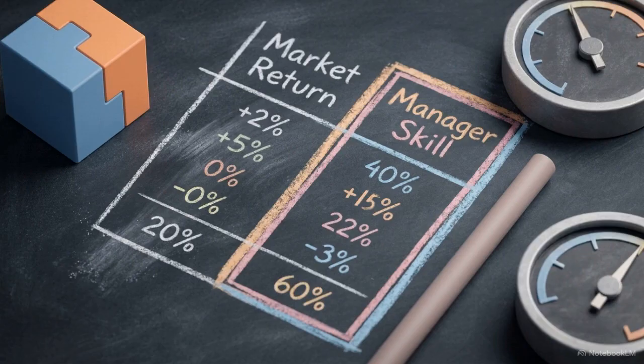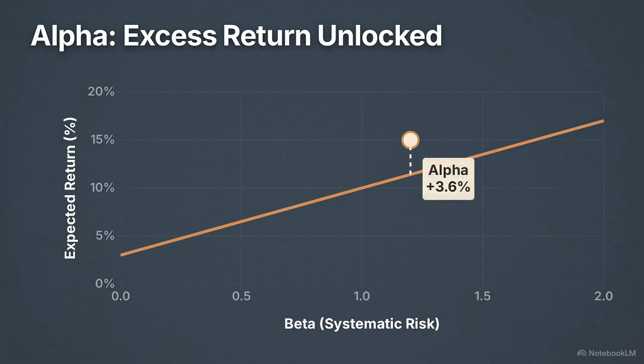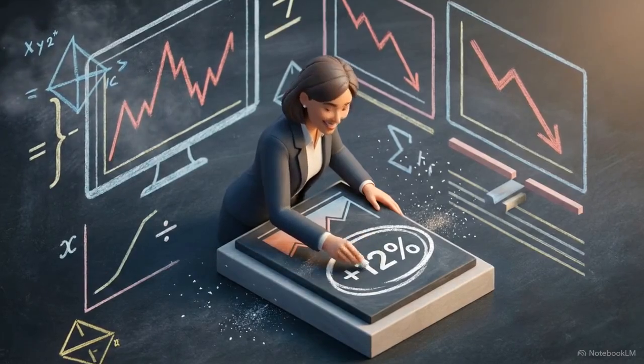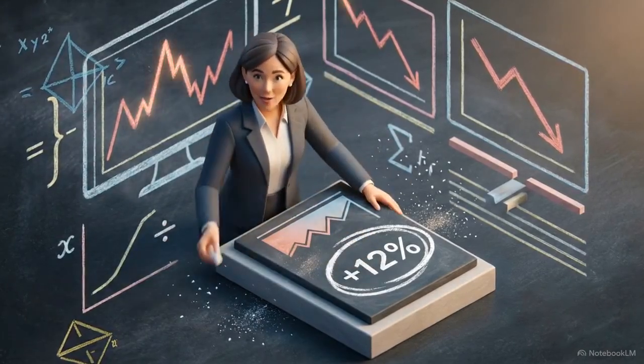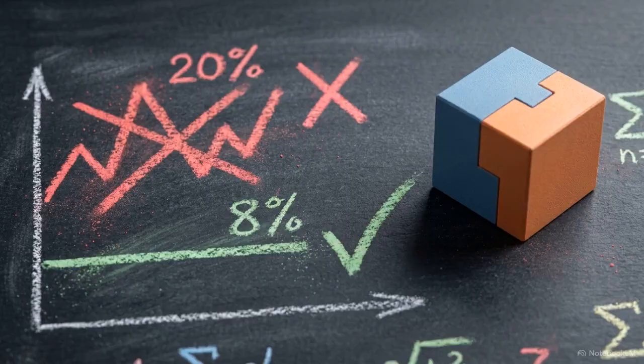To isolate true financial skill from general macro tailwinds, analysts use a final metric known as Jensen's Alpha. Looking back at our security market line chart, we see a data point hovering above the diagonal. That specific vertical gap between the CAPM required return and the actual return achieved is alpha. Generating a positive alpha mathematically proves that a manager produced excess returns completely independent of the broader market risks they rode.